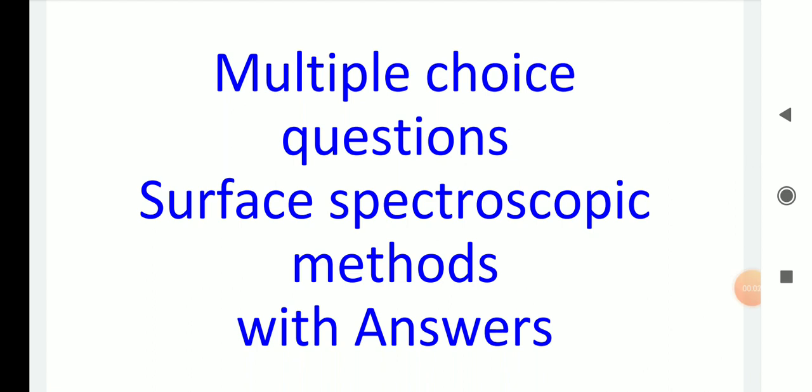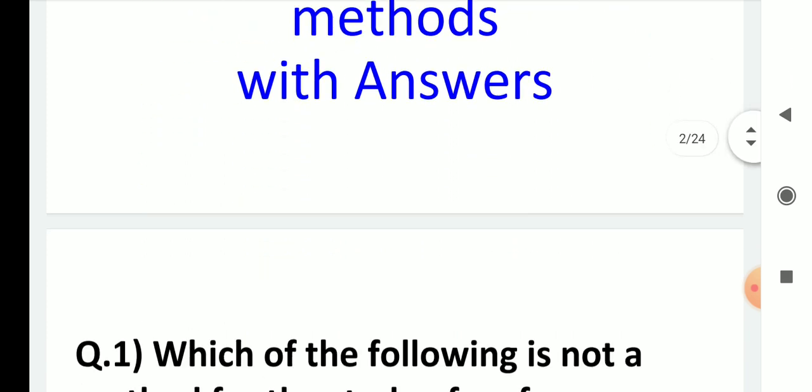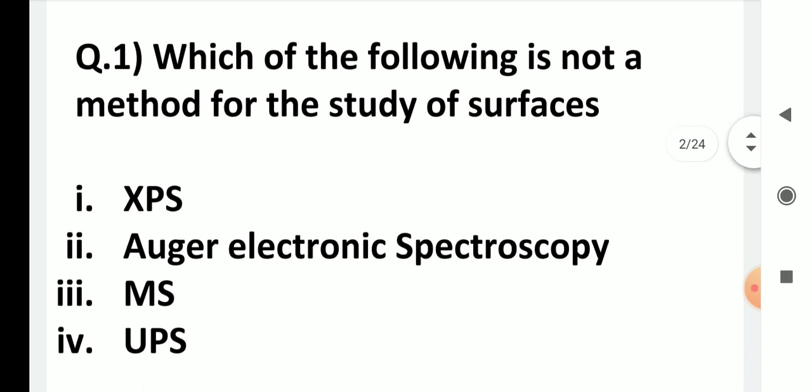Hello everybody, welcome back. In this video, we'll discuss the multiple choice questions on surface spectroscopic methods, following which we'll see the answers also. Let's see the first question. Which of the following is not a method for the study of surfaces? First one is XPS, second one is Auger electron spectroscopy, third one is mass spectrometry, fourth one is UPS.